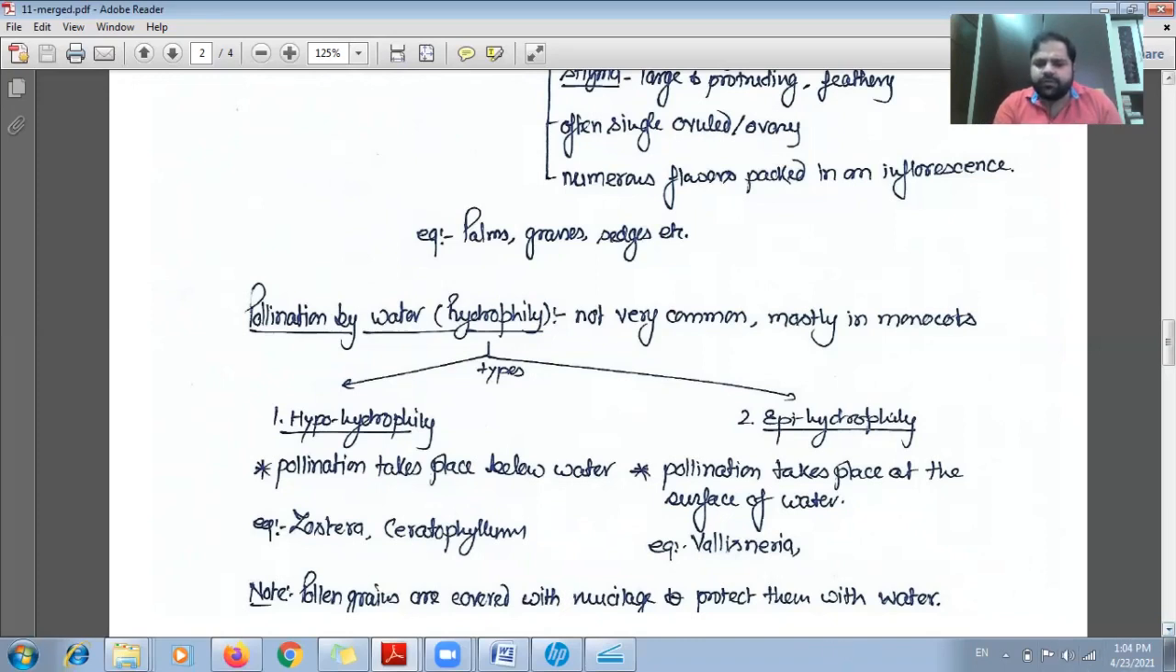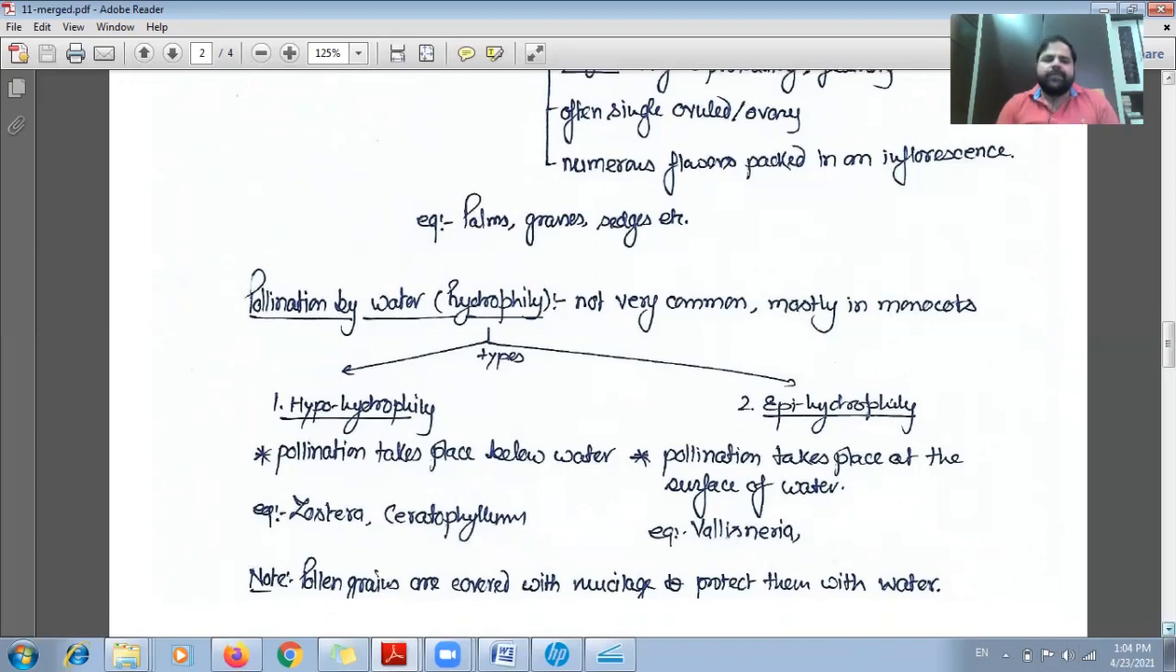One note has also been given. There is a modification in the pollen grains of the plants which go through the hydrophily procedure. The pollen grains are covered with mucilage. This mucilage covers the pollen grain and provides protection to the pollen grain from the water. So what will happen here? The pollen grain would be there and around the pollen grain mucilage will be there, and that mucilage will help to protect the pollen grain from the water.